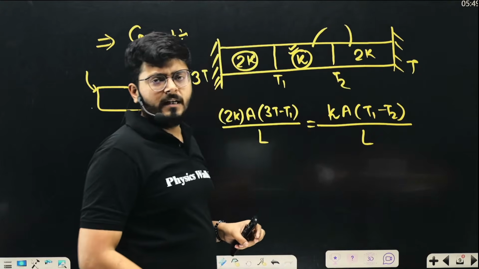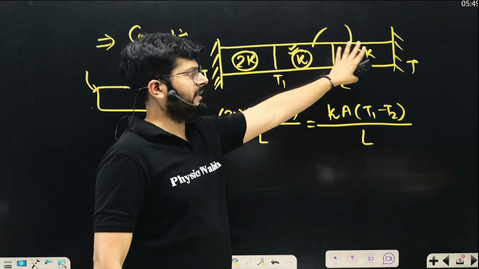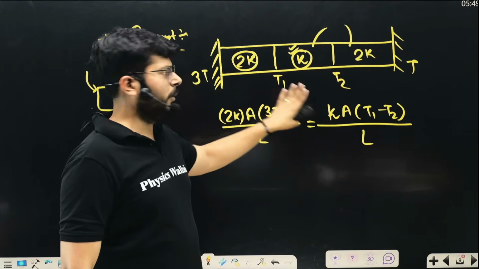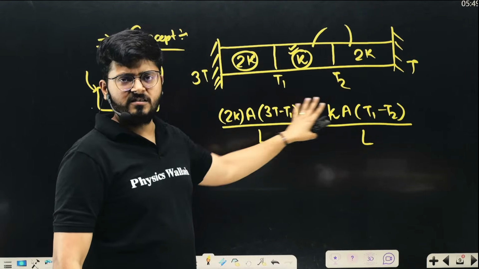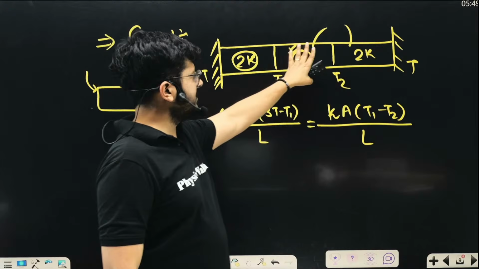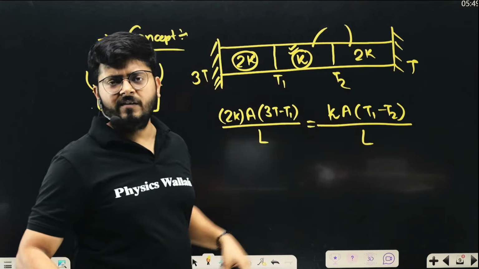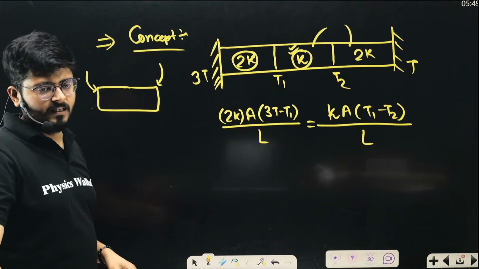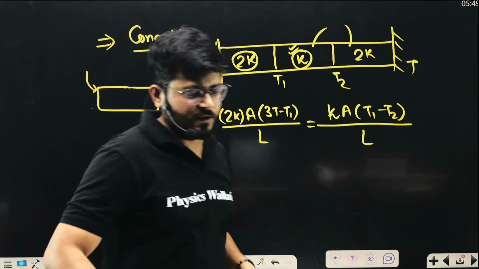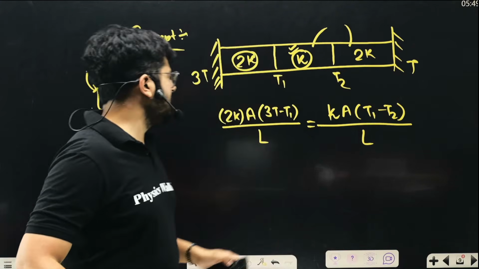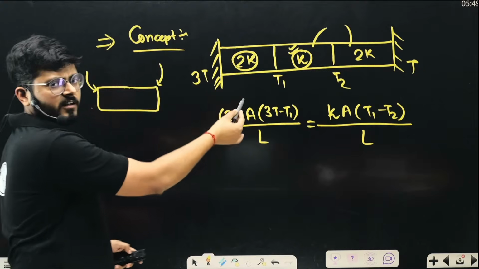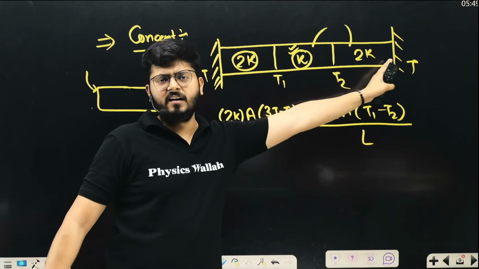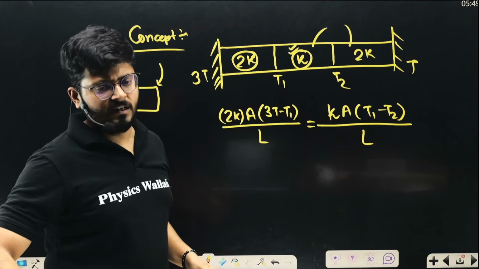When you do that, and make another equation between these two parts, here you have made an equation by considering the first two parts. You can consider the second two parts and make another equation of T1, T2 and get the values that you need. You can get the required ratio. I hope the concept is very, very clear. This is the conceptual understanding: at a steady state, the rate of heat flow is going to be the same during the conduction process.